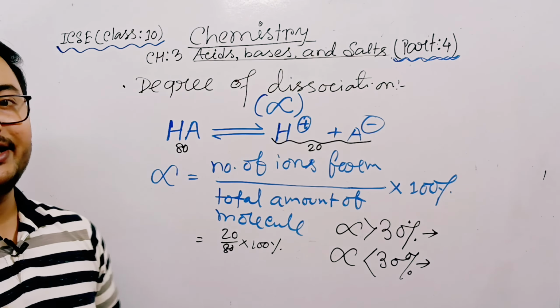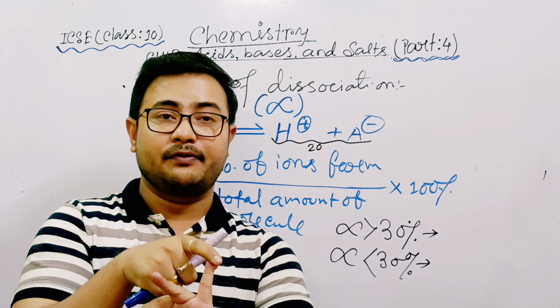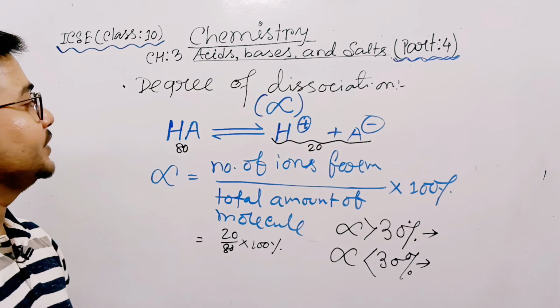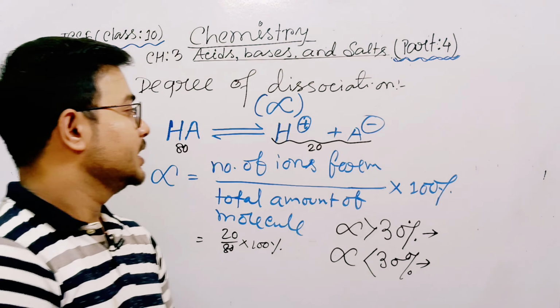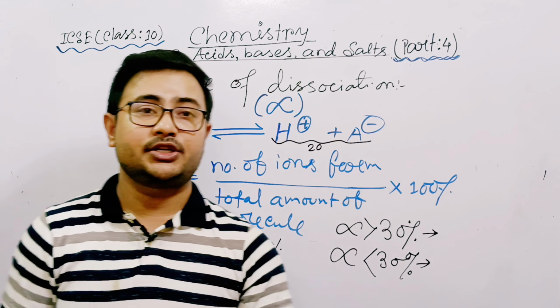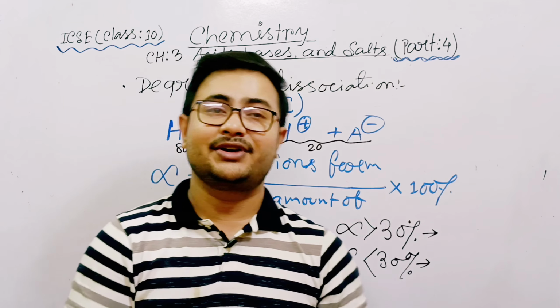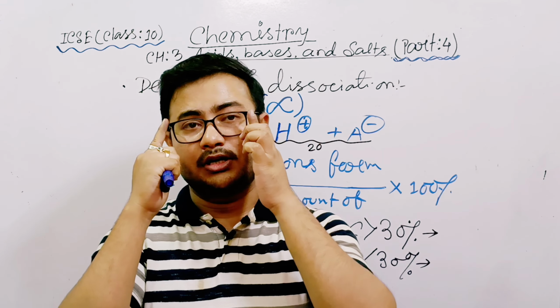Important: first, strength, or which one is stronger. Second, concentration of an acid. Third, what is the process to make dilute acid from concentrated acid. And fourth topic is degree of dissociation. So prepare this video completely, write down everything, make yourself a note. After watching this video, read your self-made note. One time you can read your textbook.